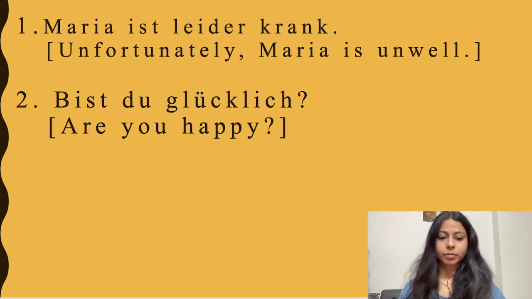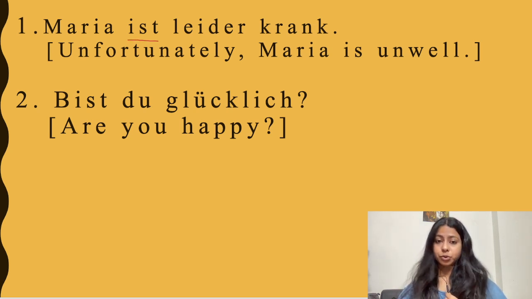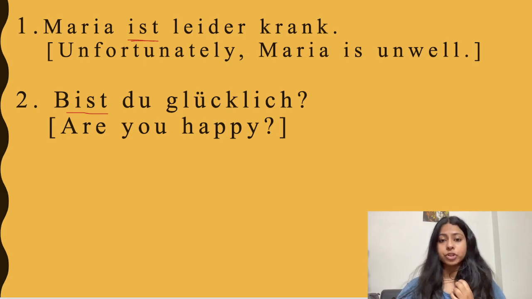Now, here also do observe the verb conjugation and its position. Maria ist leider krank. Bist du glücklich? So again, here the verb is conjugated with Maria, the subject.